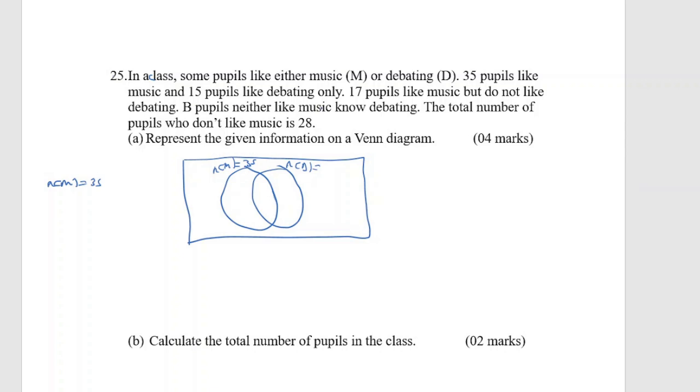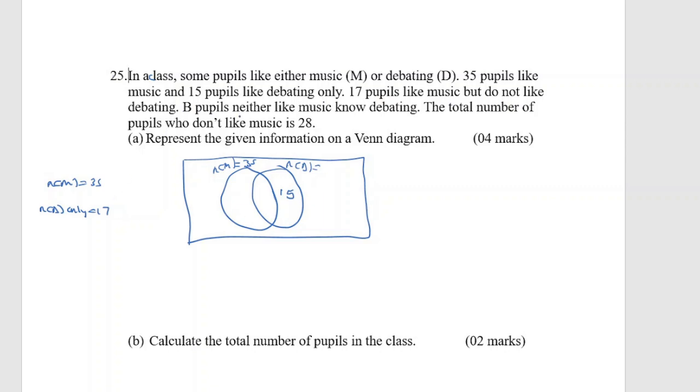Then 15 like debating only. So the number of those who like debating only is going to be 15. That is debating minus music. We put our 15 here. Then they are telling us that 17 people like music but do not like debating.